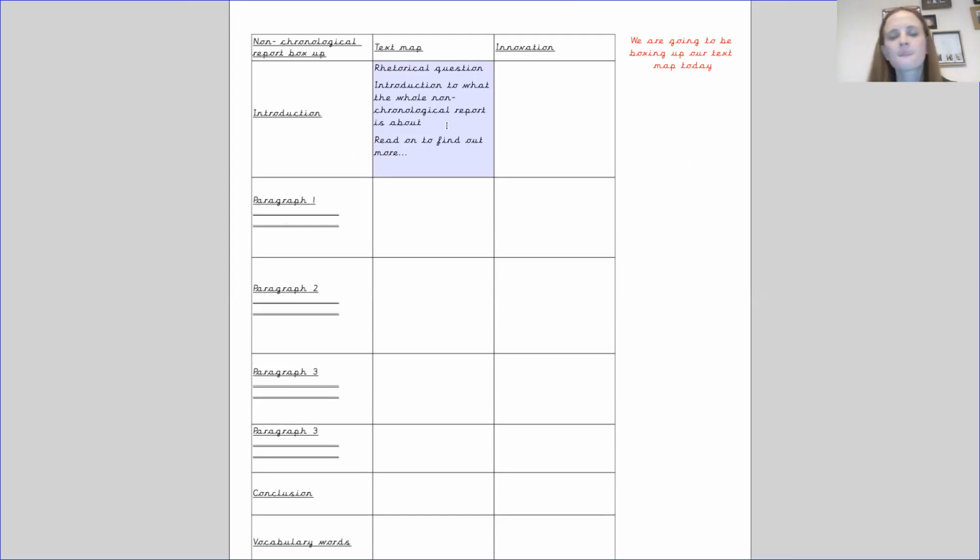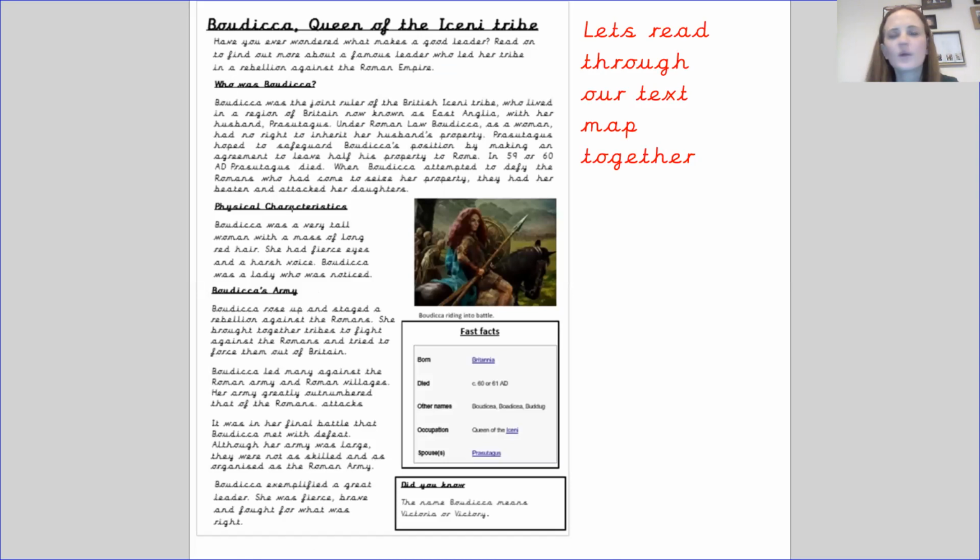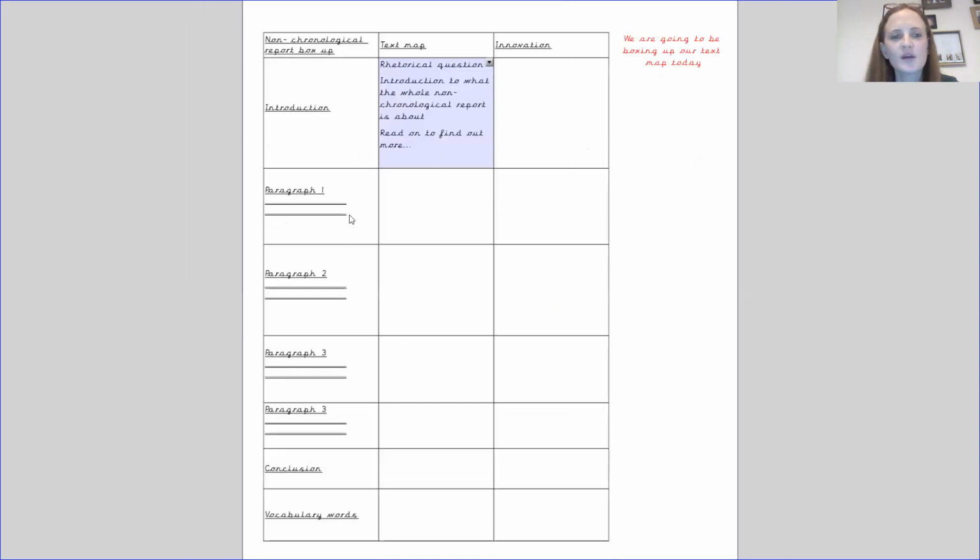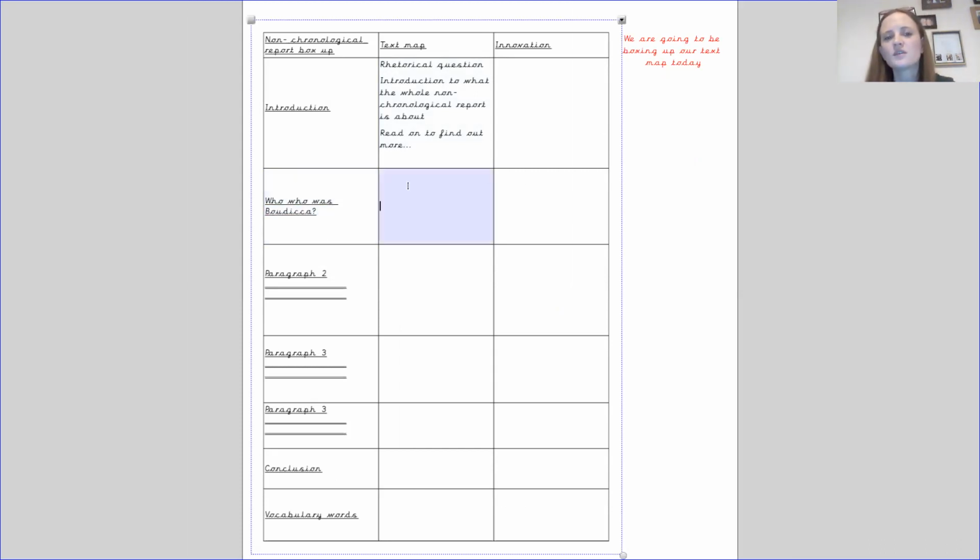If we move on to paragraph 2, our question is, who was Boudicca? So I'm going to put that there. Who was Boudicca? So as we've mentioned before, this should tell you that this paragraph is going to explain more about Boudicca, or about the person that the non-chronological report is about.